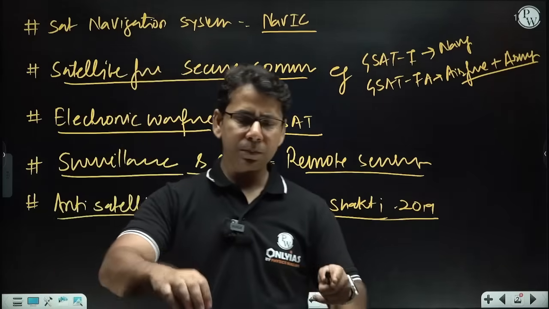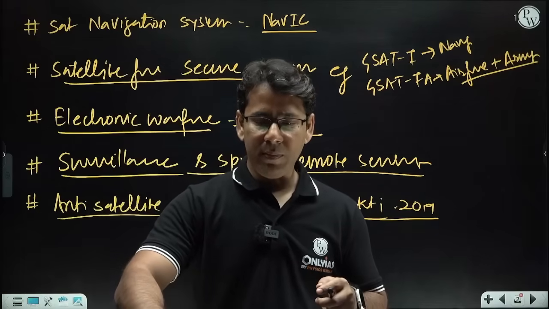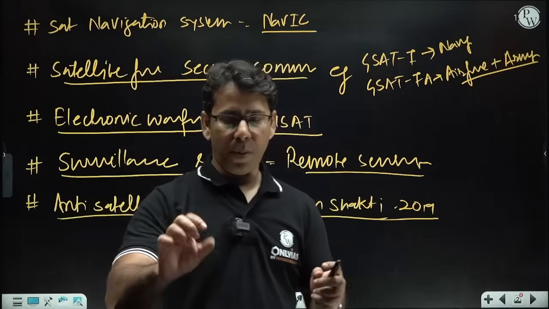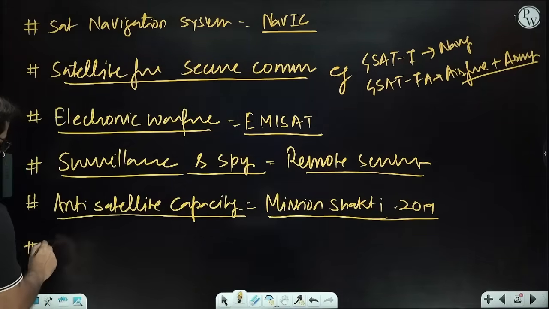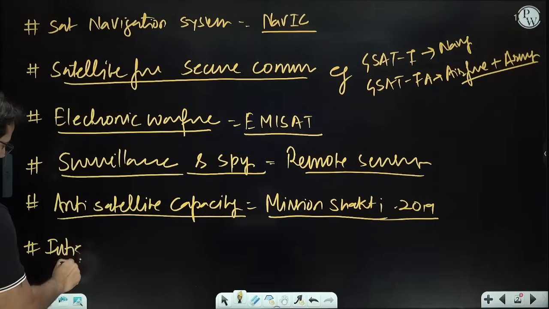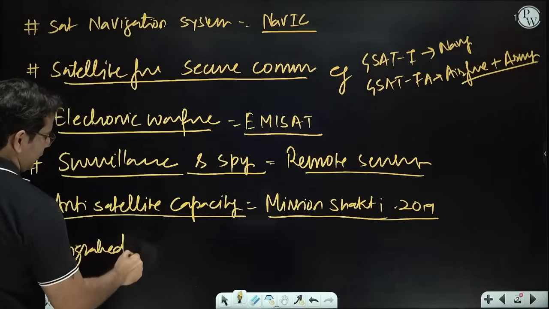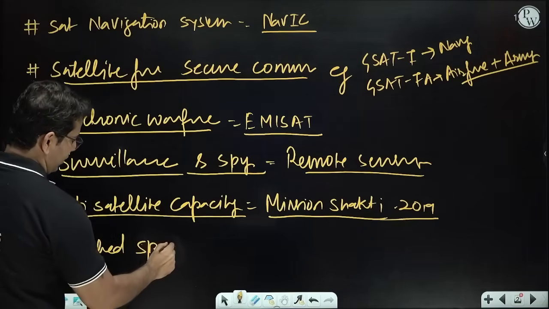And then, to make it even more proper, we have something called the Integrated Space Cell.